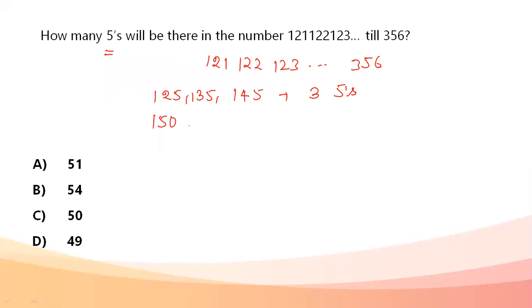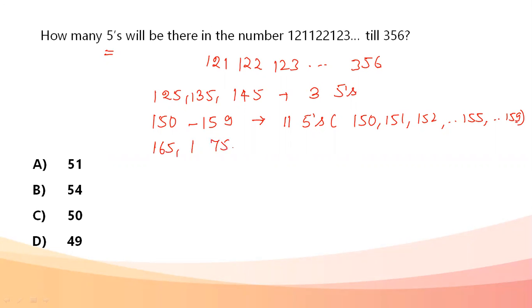Next, if I talk about 150 to 159, there will be 11 fives, because it will be 150, 151, 152, then there will be 155 where there will be two fives, and 159. Okay, 11 fives are going to be in this range. Next, again 165, 175, 185, 195, going to be four fives. So in this we have a total of 11 plus 3 plus 4, that is 18 fives until now.